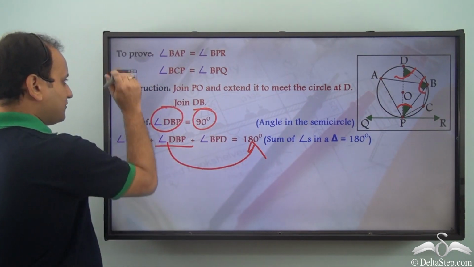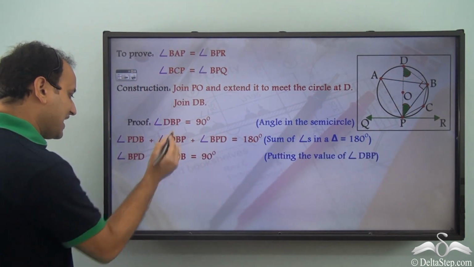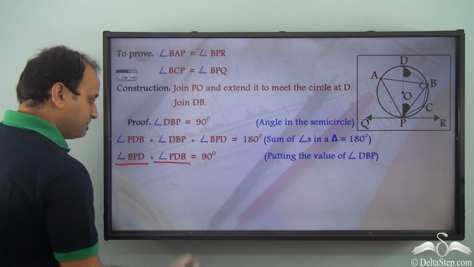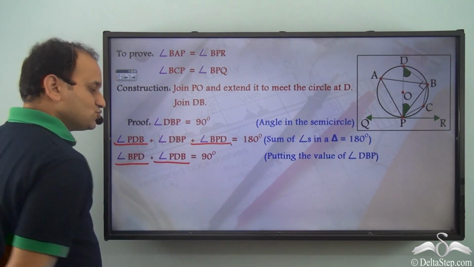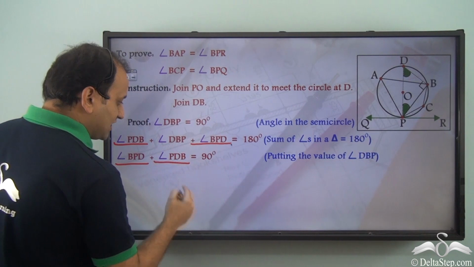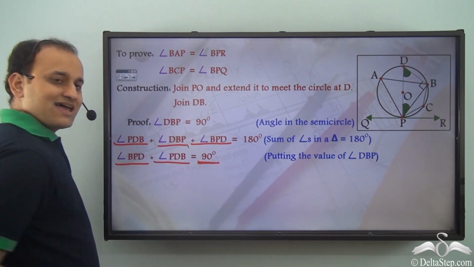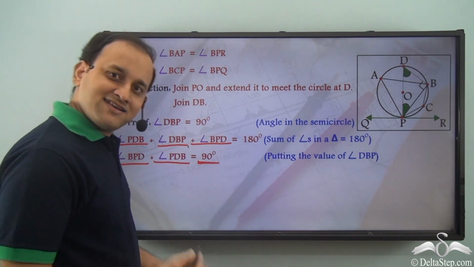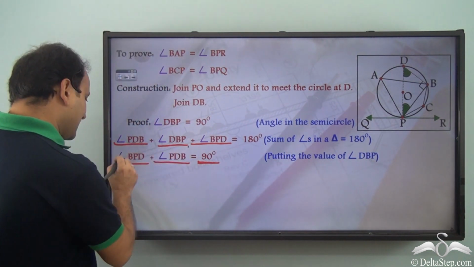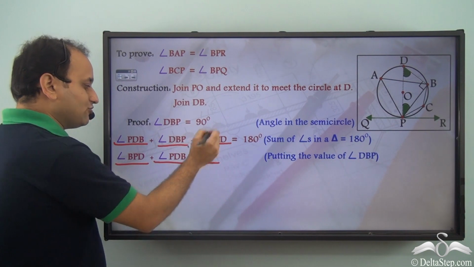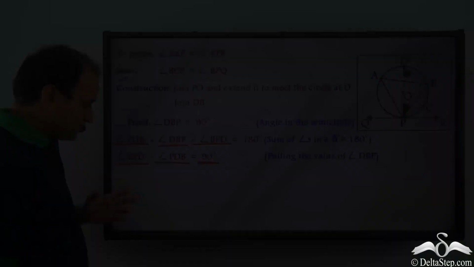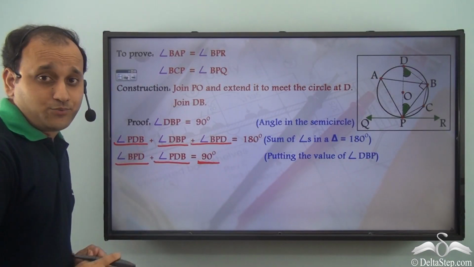So, what do we get from that? We get angle BPD plus angle PDB, that is these two angles added will give us 90 degrees. So, angle BPD plus angle PDB is equal to 90 degrees. So, this is one point.